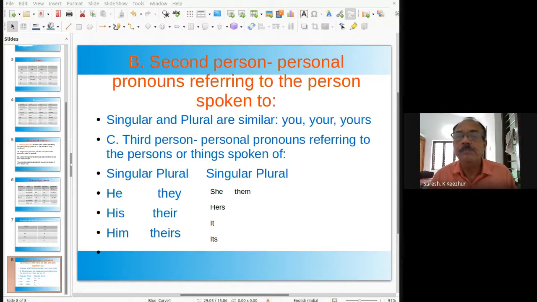Another example, compound personal pronouns. Compound personal pronouns are sometimes called personal pronouns. They are formed when the word self or selves is added to certain forms of personal pronouns.